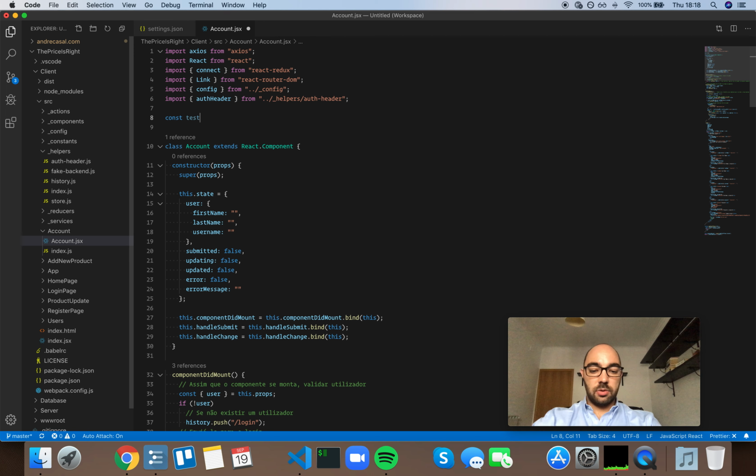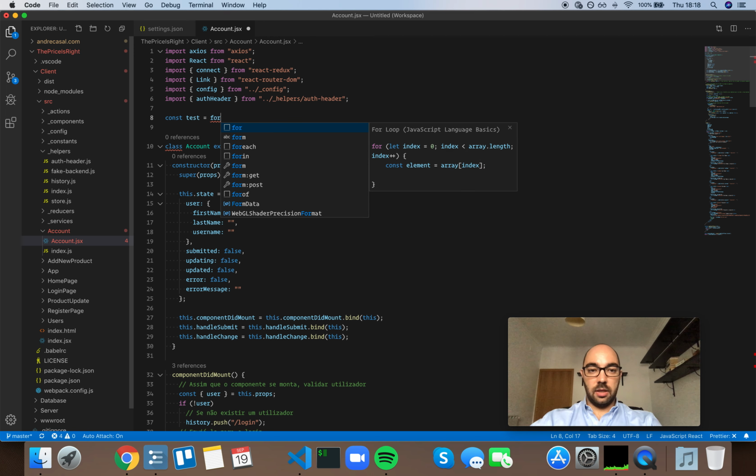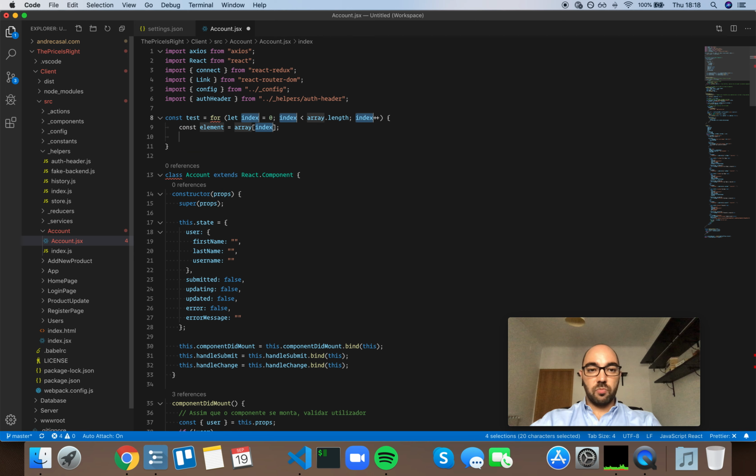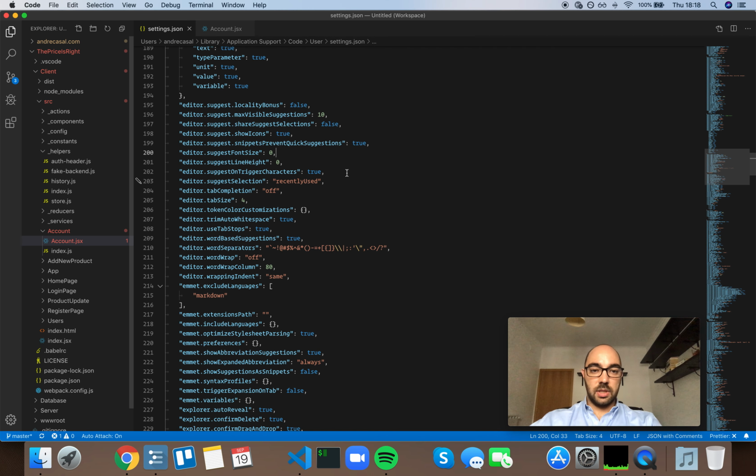So let's trigger a snippet, like the snippet for the for cycle. And now, if you notice, we have multiple cursors, right? So we can just write something here and it's fine. Now let me show you the same experience with this setting turned on.